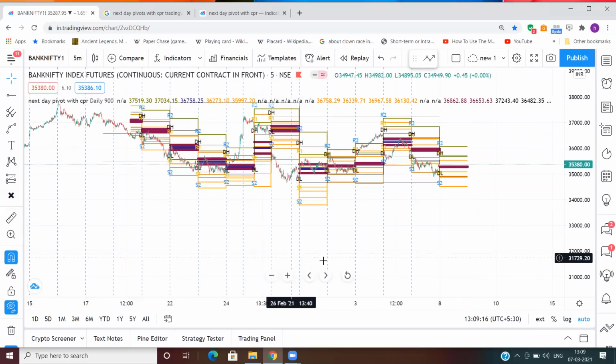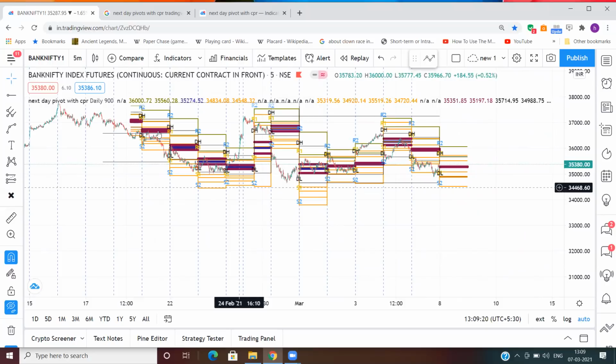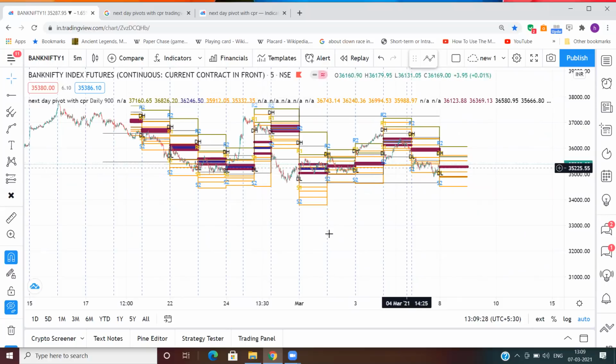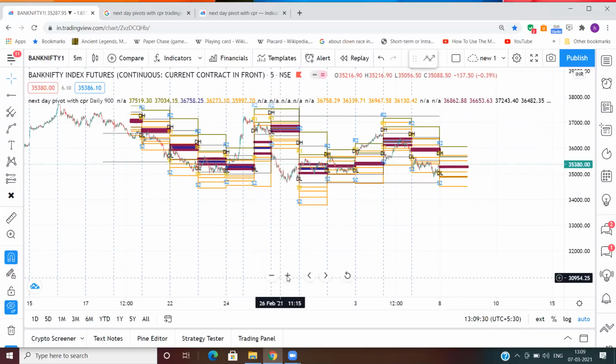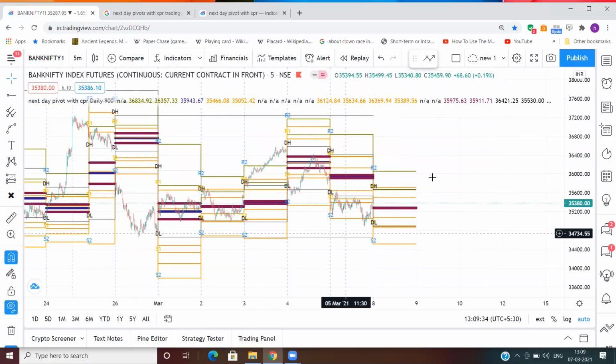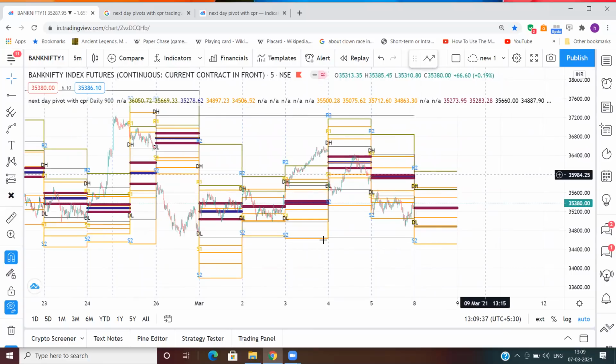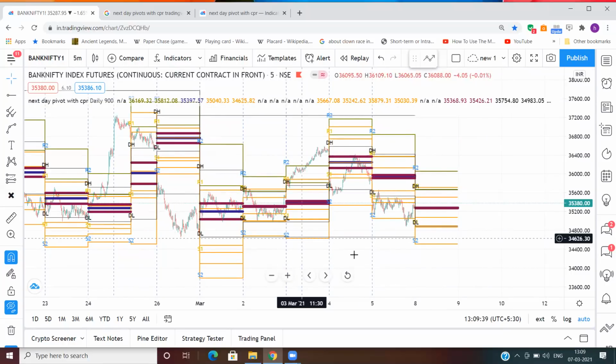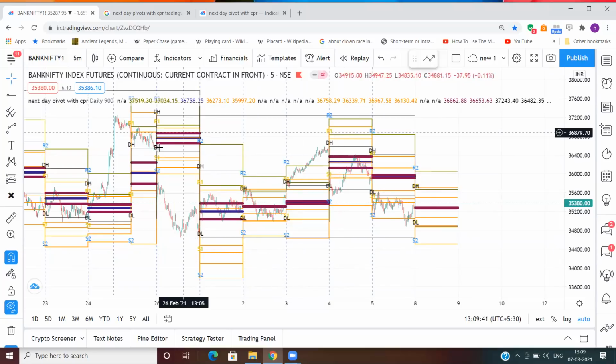Now CPR is important, and the relationship of CPR, the 2-day relationship, is very, very important. Before we proceed to how to do a stock selection, let me just give you a brief idea what these relationships are. There are 7 types of relationship in a CPR, and this relationship is called higher value. When the next day CPR is higher, it is called higher value. When it is down, it is called lower value.